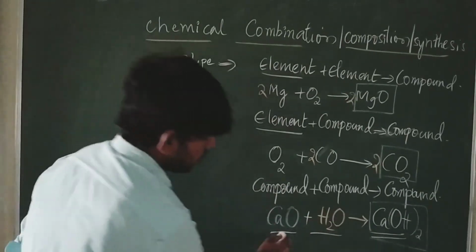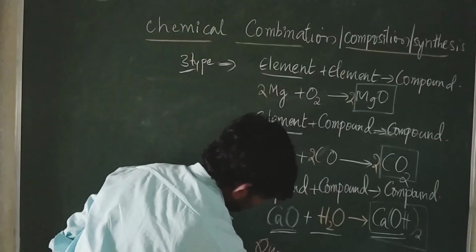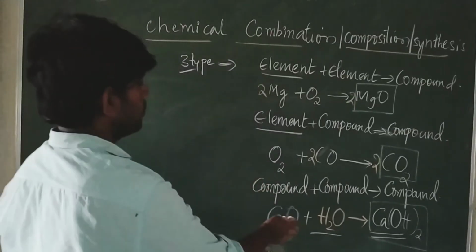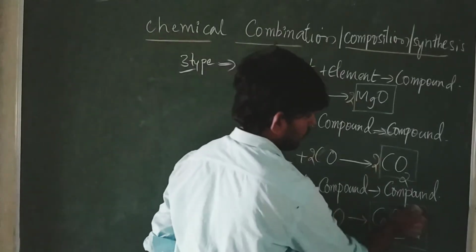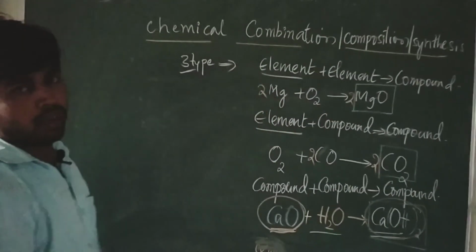One more thing: calcium oxide we call quicklime, and calcium hydroxide we call slaked lime. Please keep this in mind. Okay, thank you.